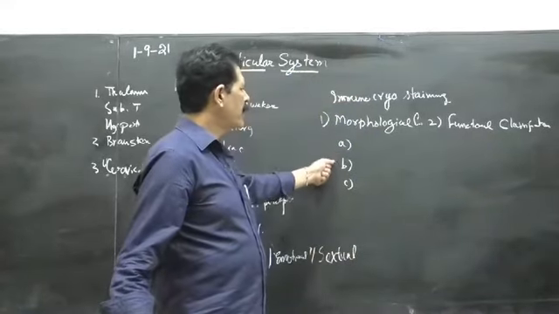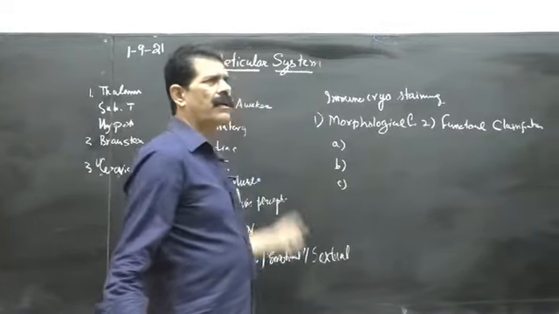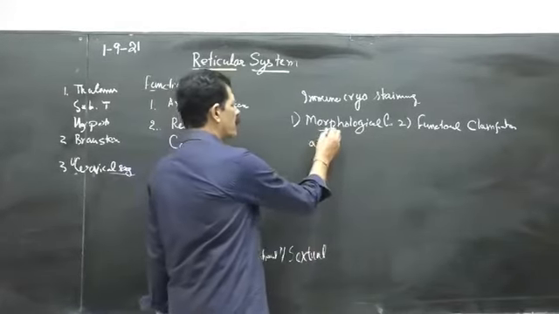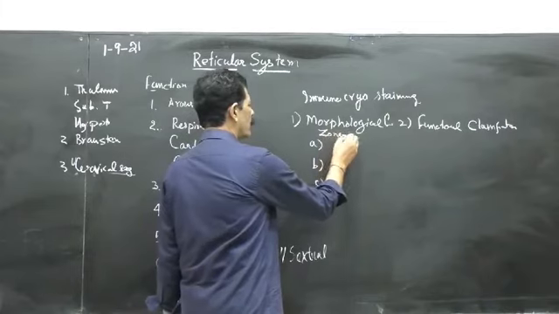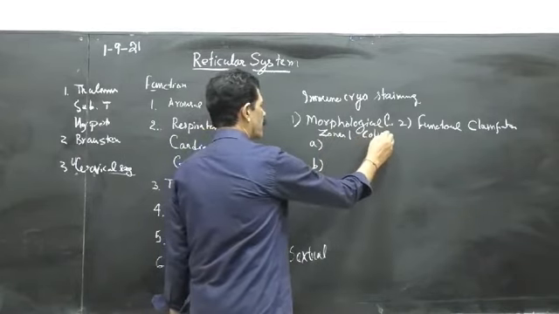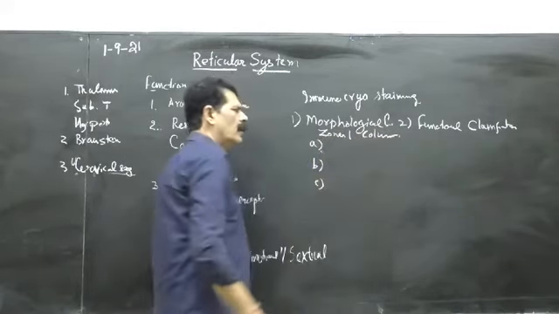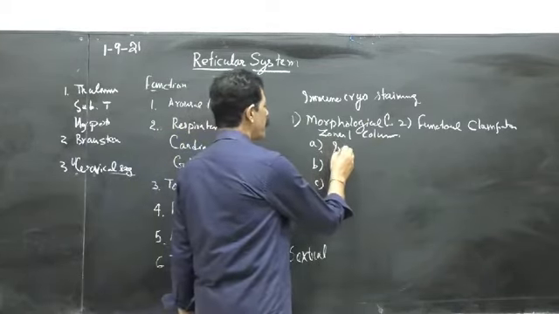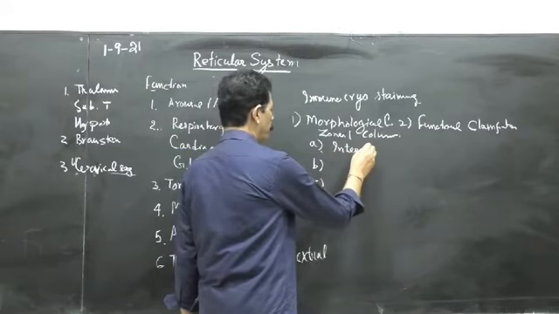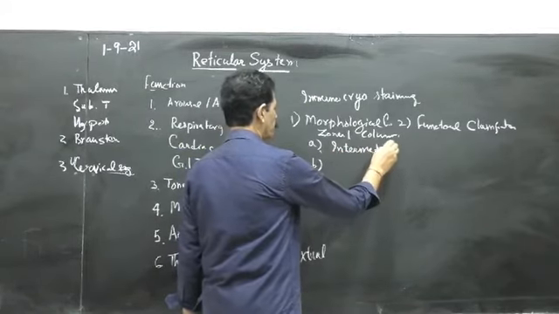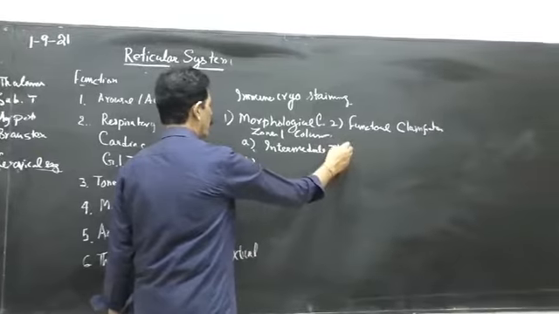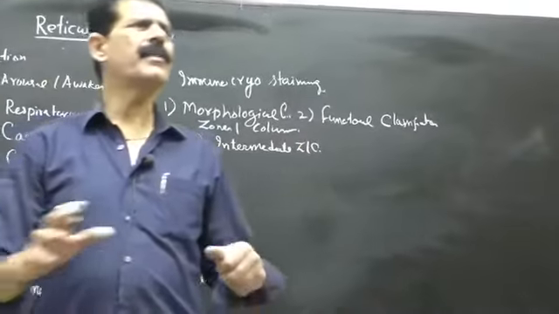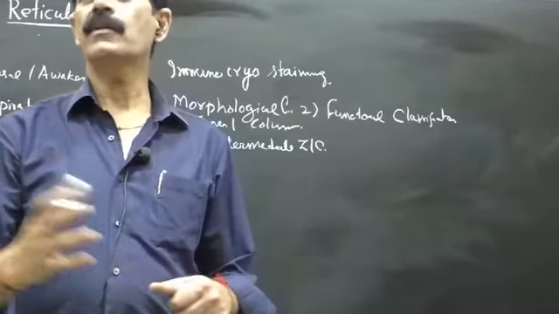Three types of cells are found in this extent, in zones or columns of reticular cells. One type is called the intermediate zone or column. The name is suggestive: the cells are intermediate, not bigger, not smaller.